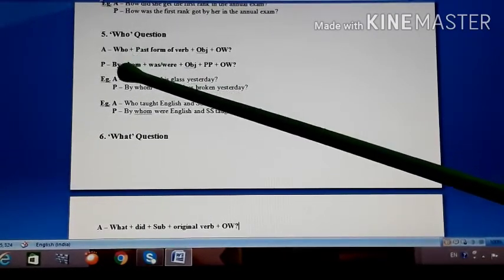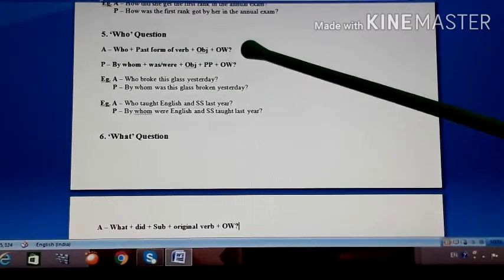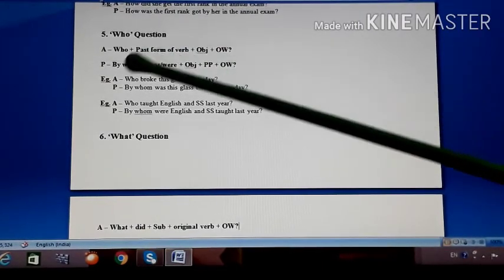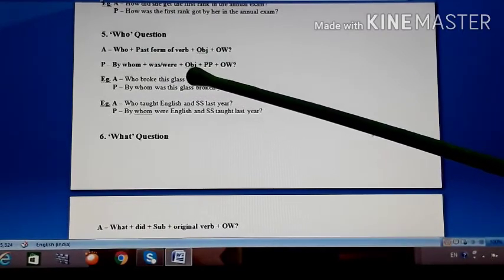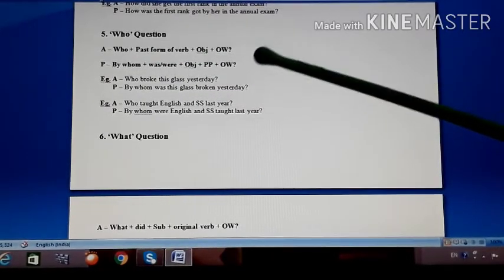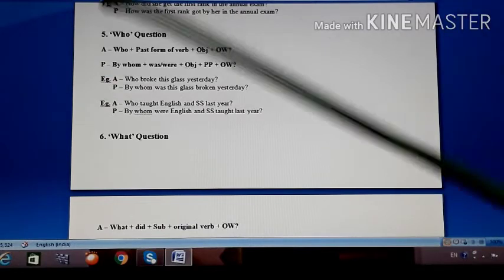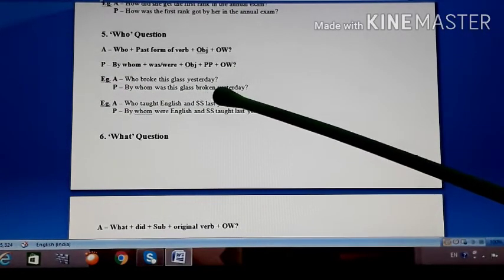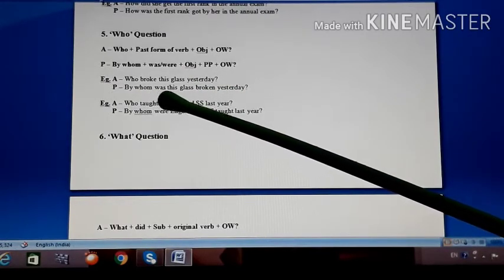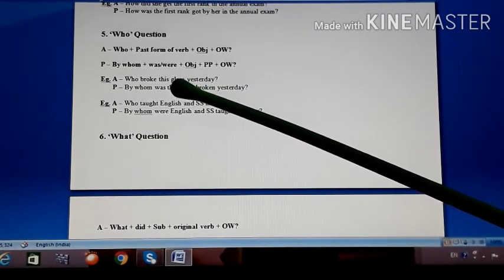So look at the structure: who plus past form of the verb plus object plus other words plus question mark. And in passive, by whom plus was/were depending upon the object plus pp plus other words and question mark. Look at the example: who broke this glass yesterday? So by whom was this glass? क्या तोड़ने की बात थी?